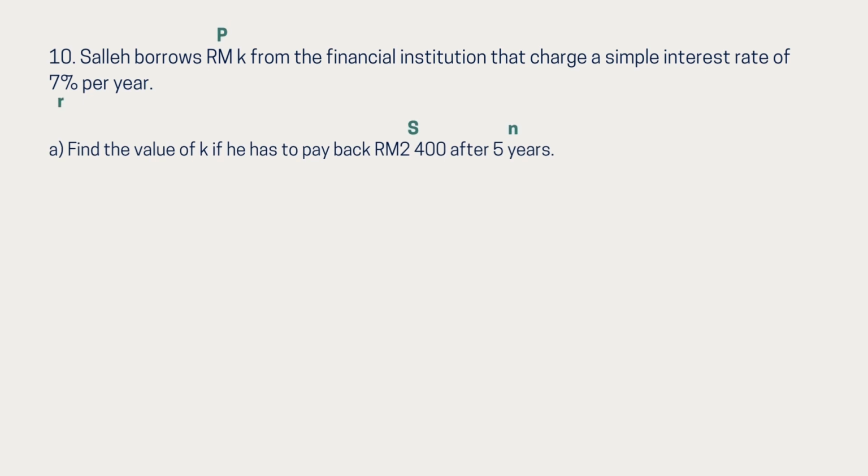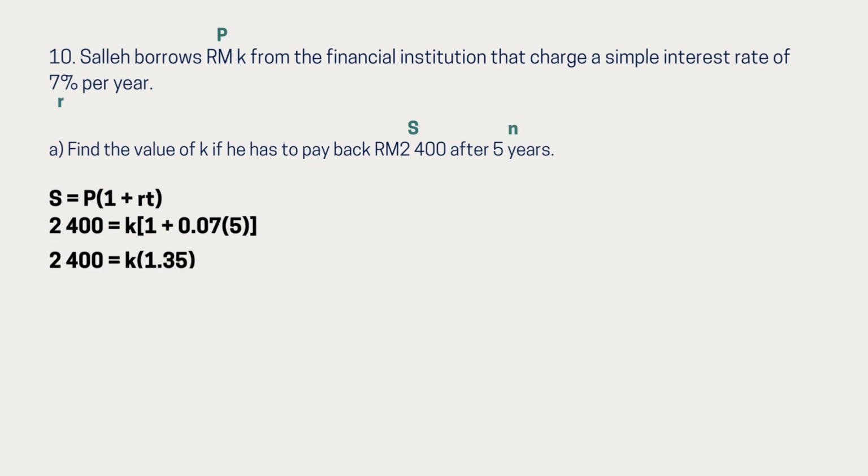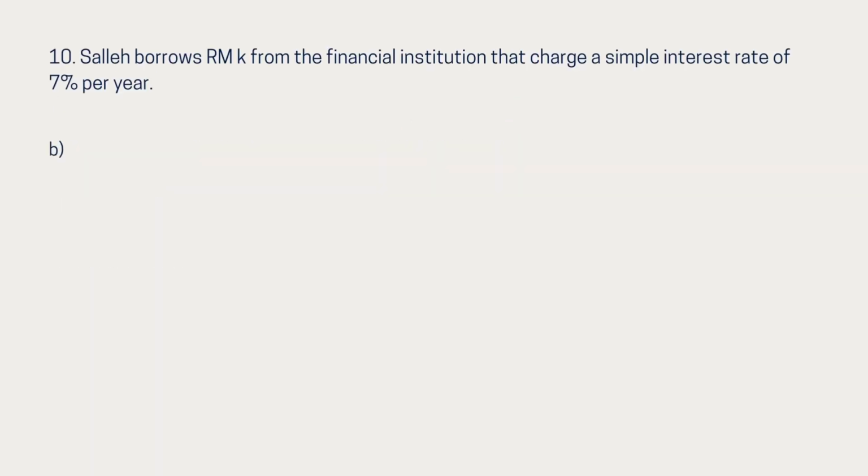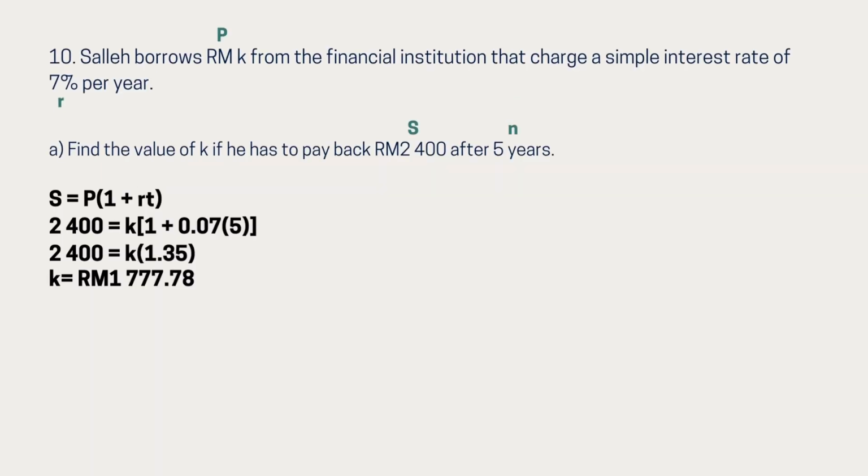From the question, we get to know the principal amount is RMK, 7% is the interest rate, 2,400 is the simple amount, and 5 years is the time, which is the year. So we can use the formula S equals P times (1 plus RT). From the formula, we substitute into the amount, and in the end, the final answer we will get is K equals 1,777.78.